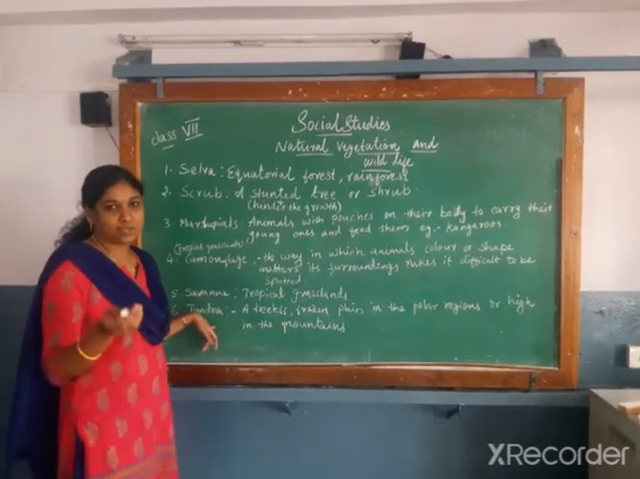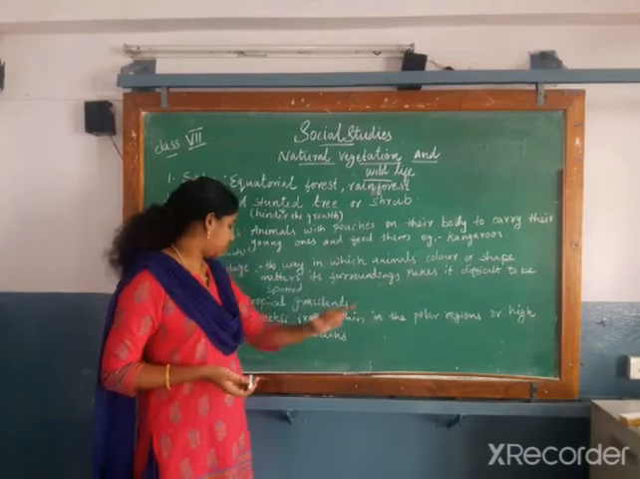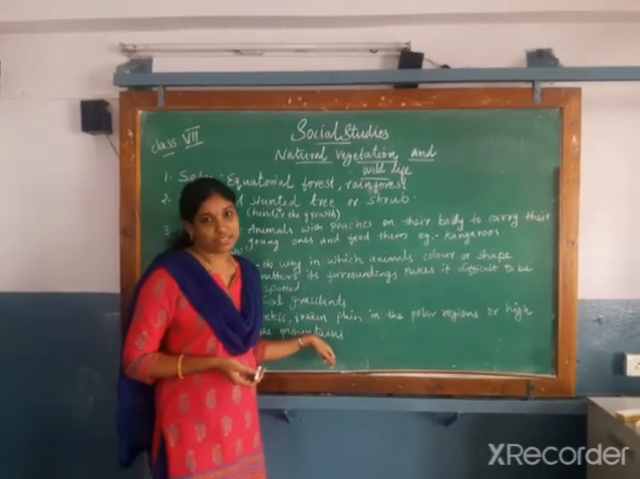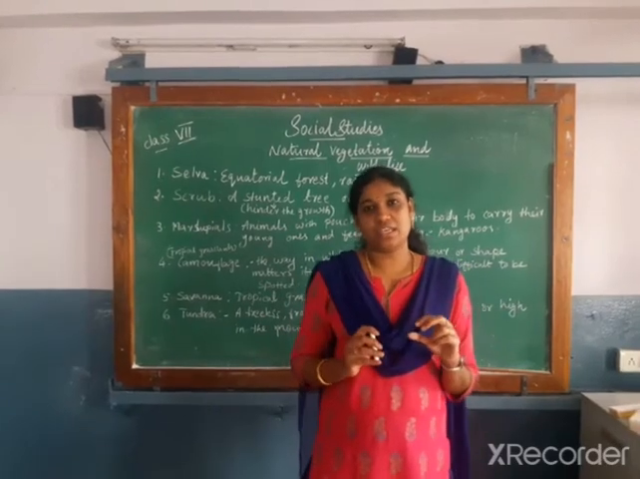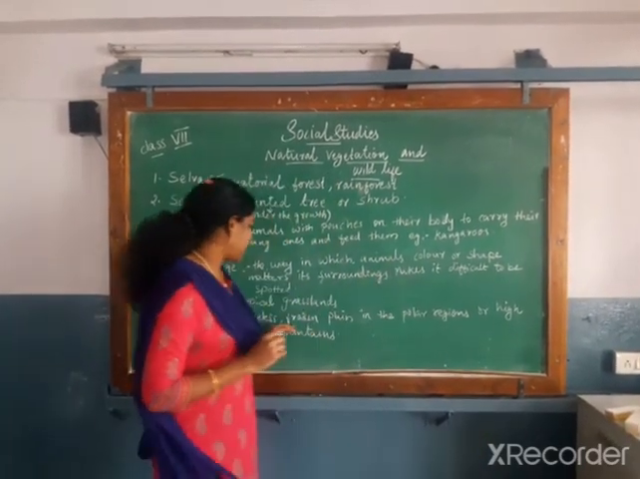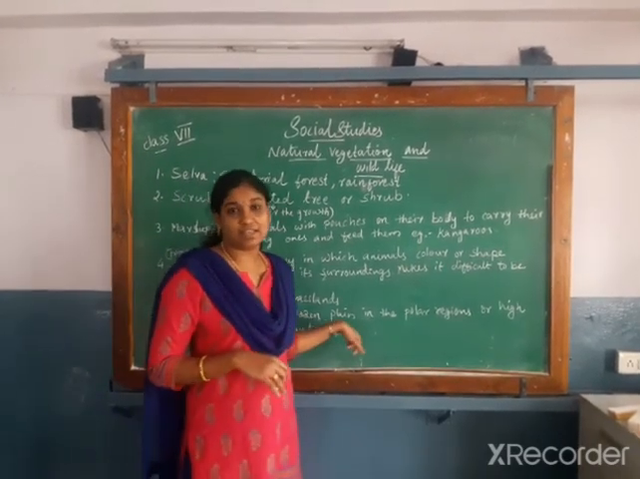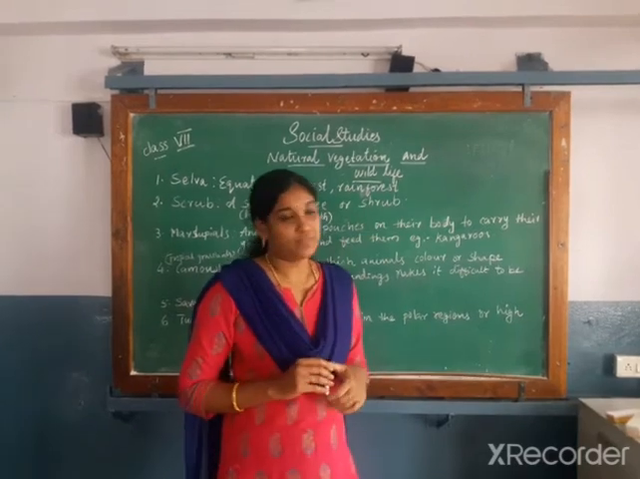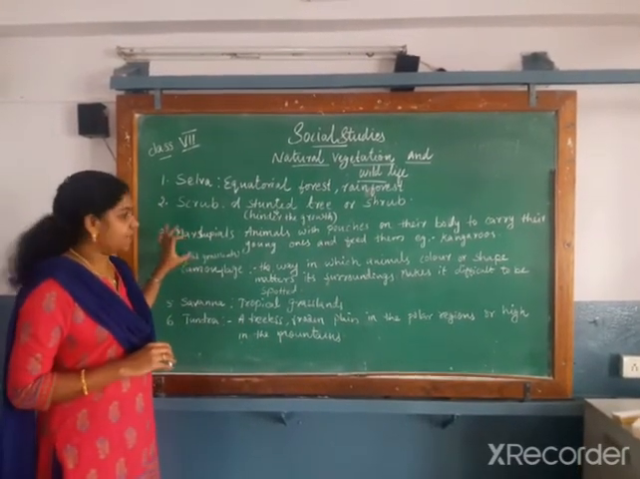Next is tundra. As I told you already, tundra is a treeless frozen plain in the polar region or high in the mountains. The tundra area is fully covered with snow, and we cannot see big tall trees there. It is a treeless area, a frozen plain, and we can see tundra vegetation in the high mountains. These are the different important terms in this lesson. I hope you understood.